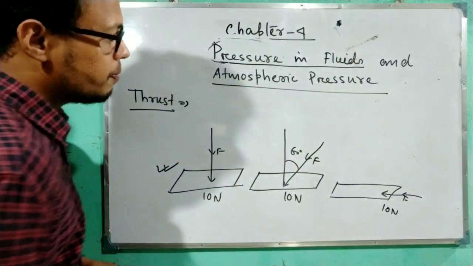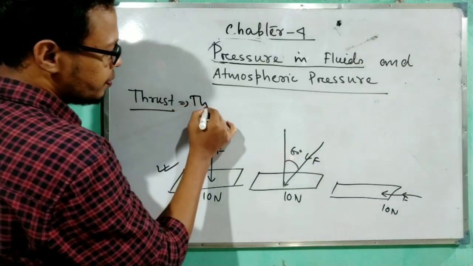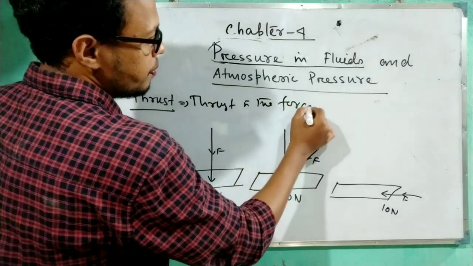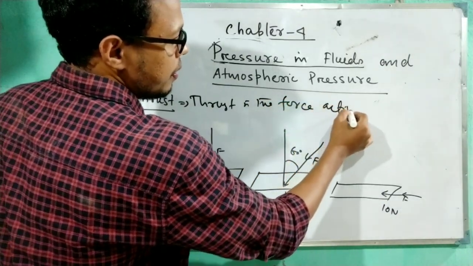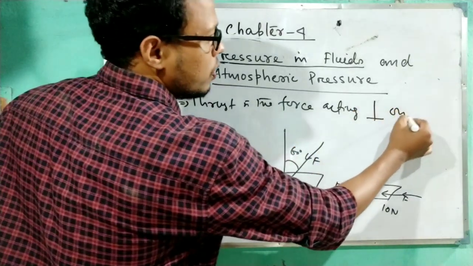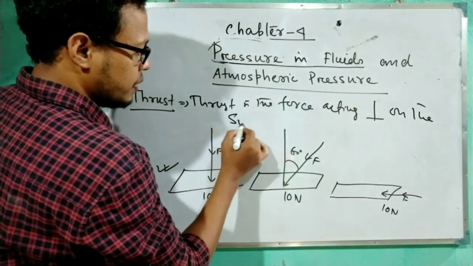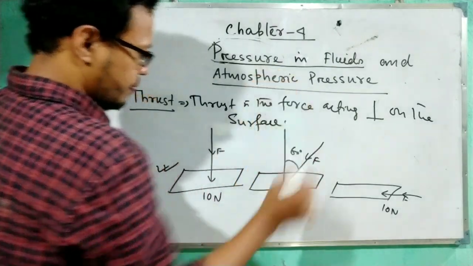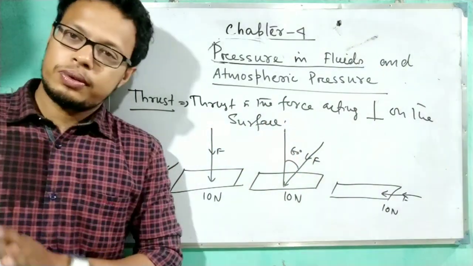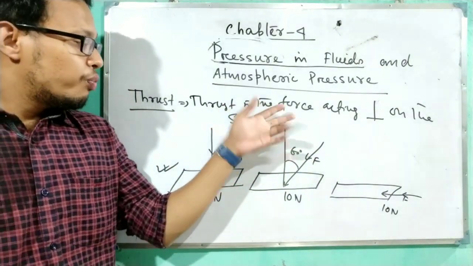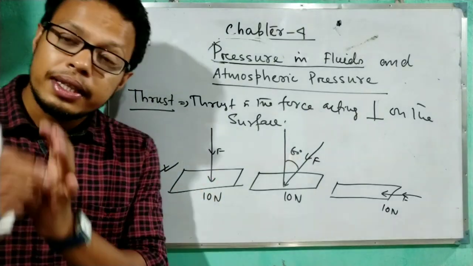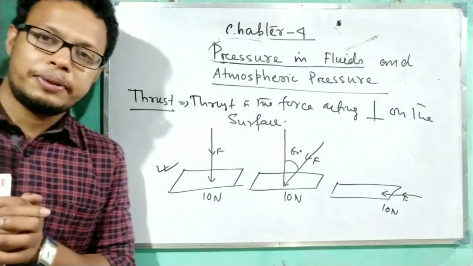So the definition: thrust is the force acting perpendicularly, this sign I am giving, on the surface. So obviously thrust is a force. That force, when it acts perpendicular on the surface, then we can say that force is called the thrust.